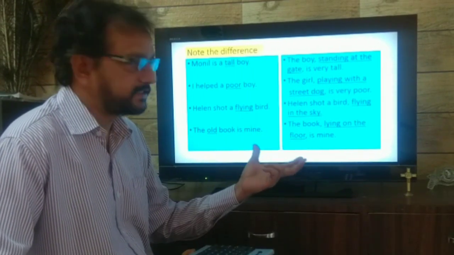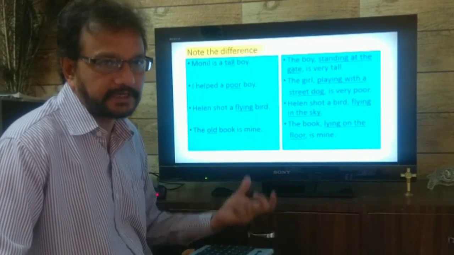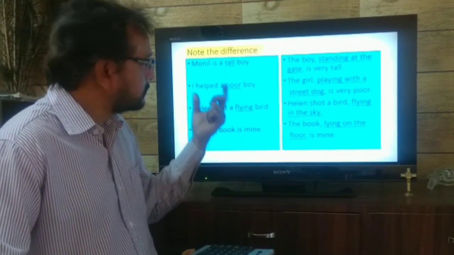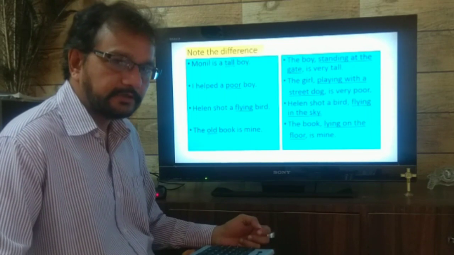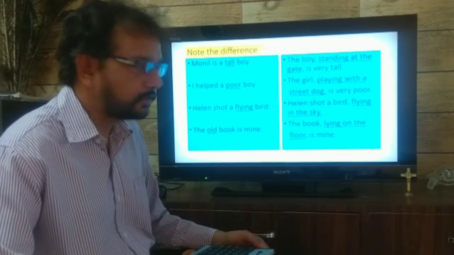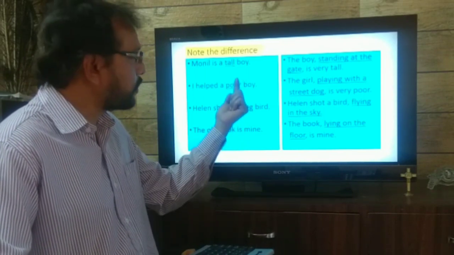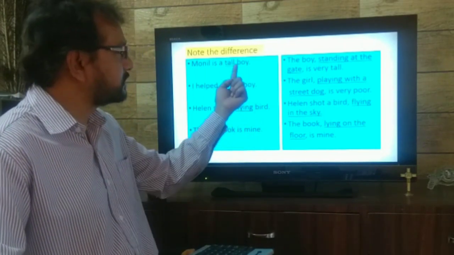See these sentences. There are two groups, two sets of sentences. Monil is a tall boy. What kind of boy? We say tall boy. Tall gives information about the boy.